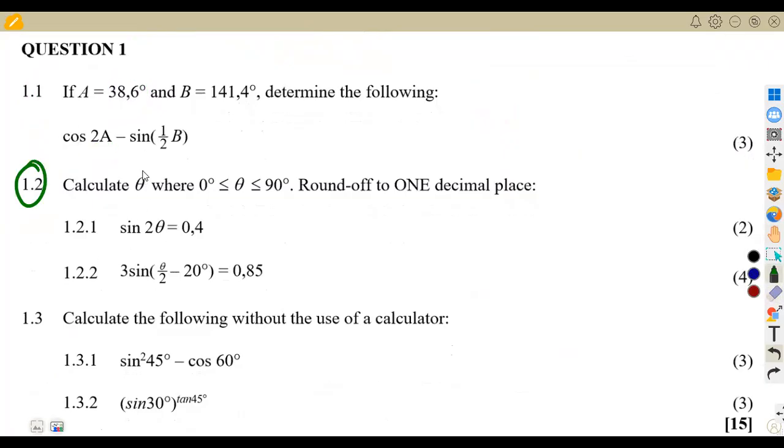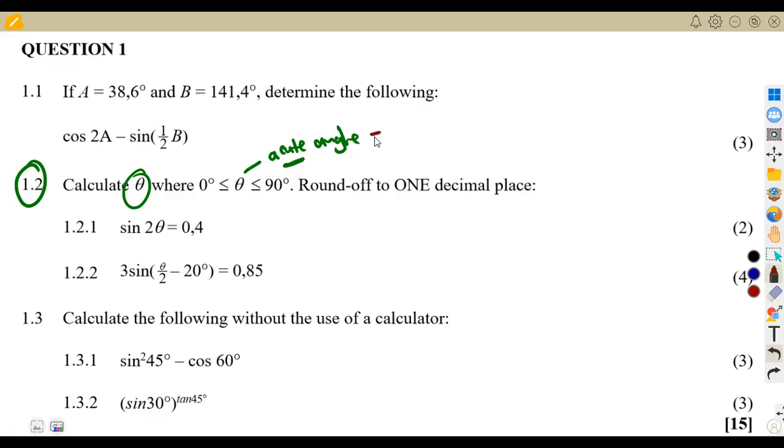Calculate theta. Remember, theta represents the angle. So this theta is an angle that is between 0 to 90 degrees, meaning to say we are referring to our theta being an acute angle. And I talked about this, guys, in our introduction, that whenever you are finding this theta, you simply refer to the reference angle whenever you talk about the acute angle.